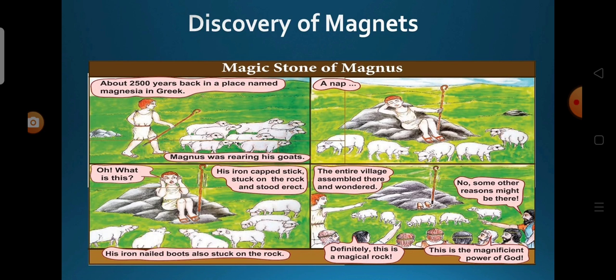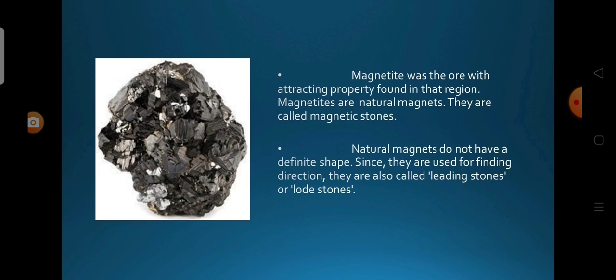The name is also supposed to come from the place Magnesia in which it was found. Magnetite was the ore with the attracting property found in that region. Magnetites are natural magnets. They are called magnetite stones. Natural magnets do not have a definite shape. Since they are used for finding direction, they are also called leading stones or lodestones.